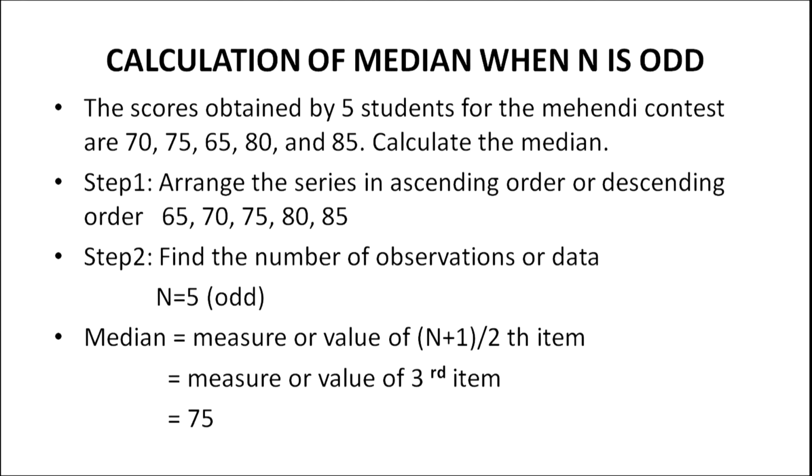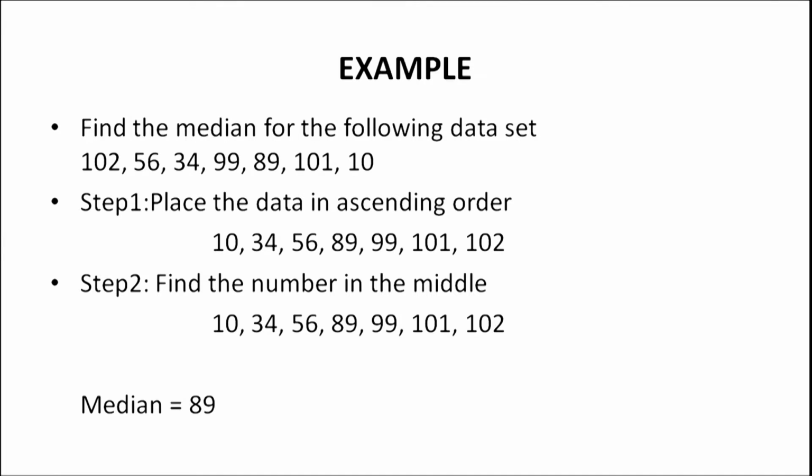In this case, median equals the value of the (n plus 1) by 2th item, or median is the value of the third item, and in this case the third item is 75, which means median is 75.